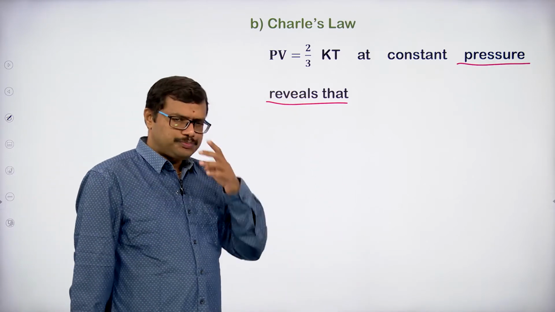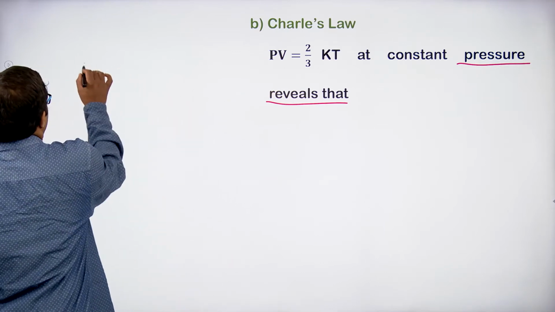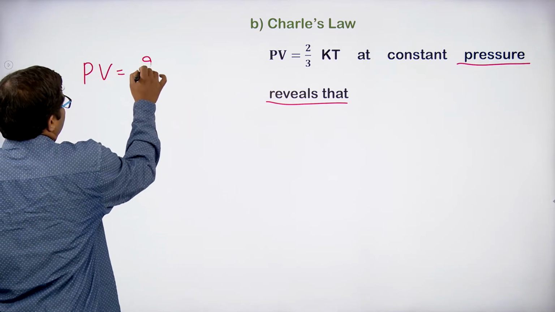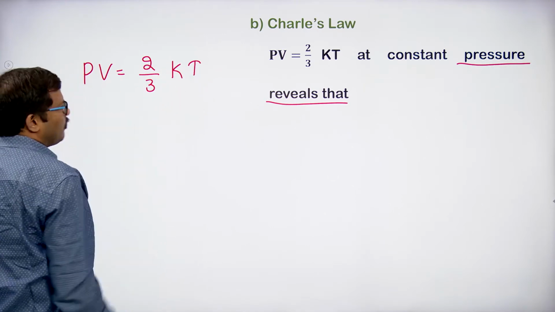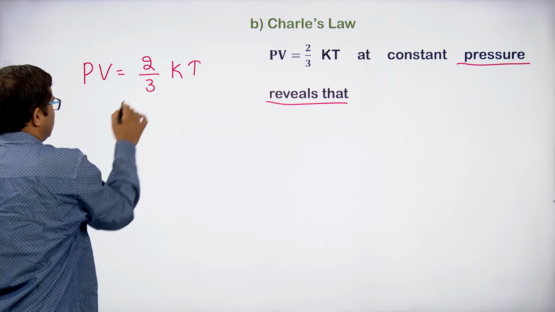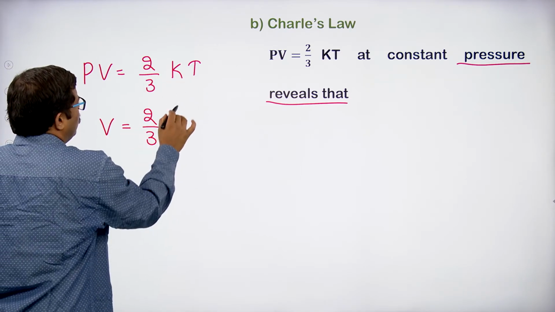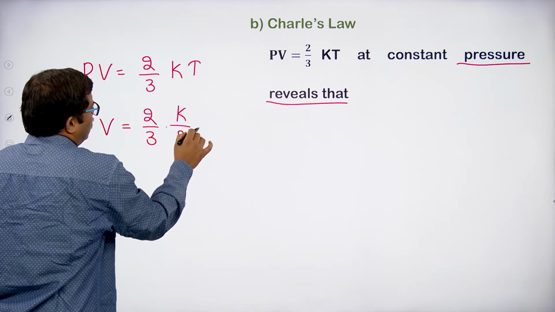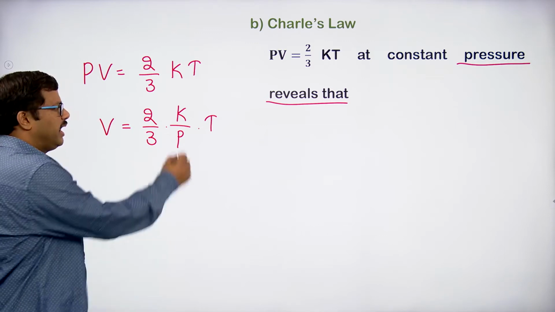Okay. So, if we are keeping the pressure constant, what we have written here, PV equal to 2 by 3 kT. Now, I am bringing the P to the side, automatically V will be equal to 2 by 3 into K by P into T. 2 by 3 is constant, K is a constant.